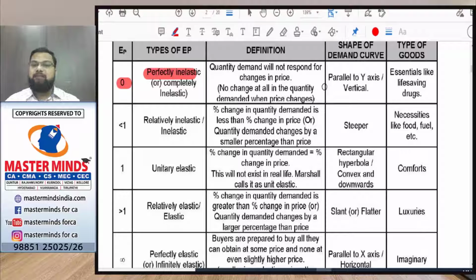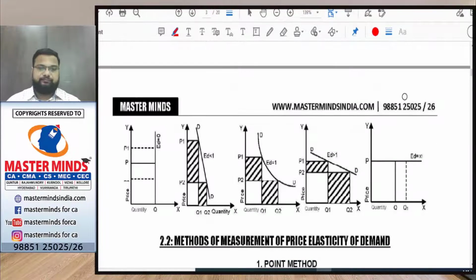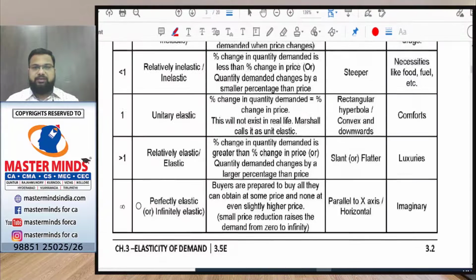In this case, the demand curve will be parallel to the y-axis, and the type of good which has perfectly inelastic demand is life-saving drugs. So when the price elasticity value is 0, that is, perfectly inelastic, the graph will be like this, parallel to the y-axis.